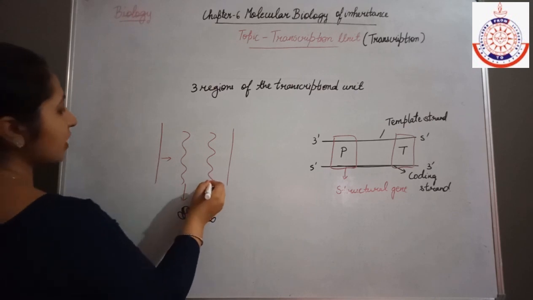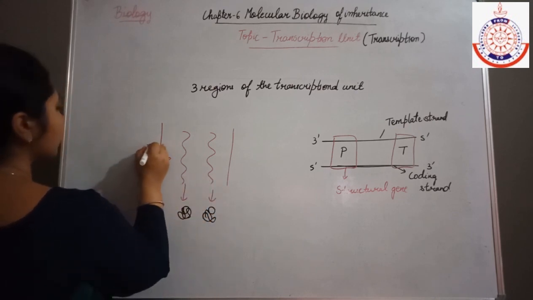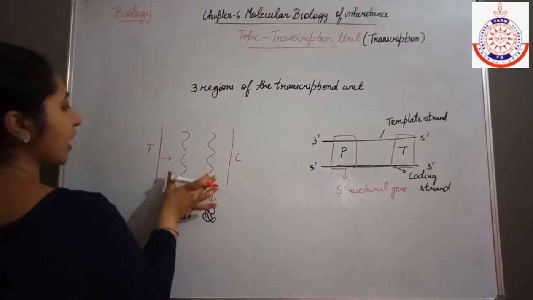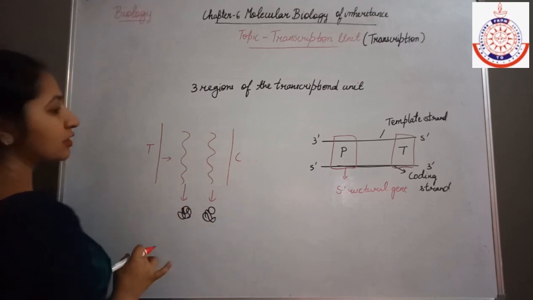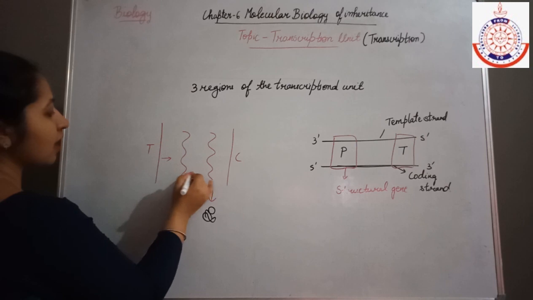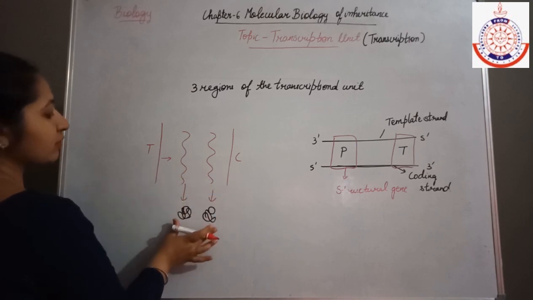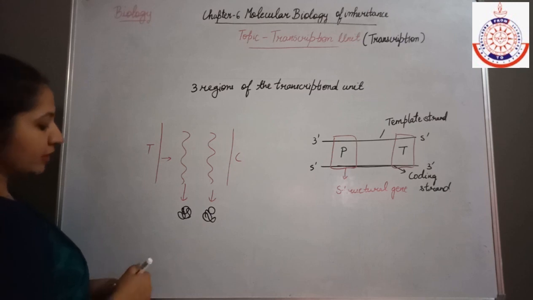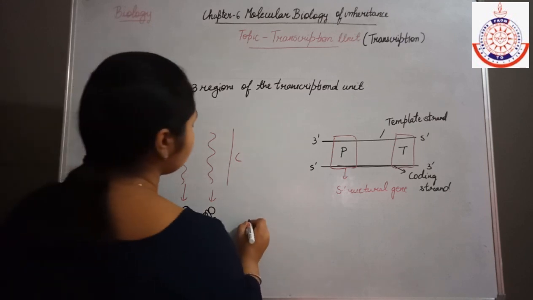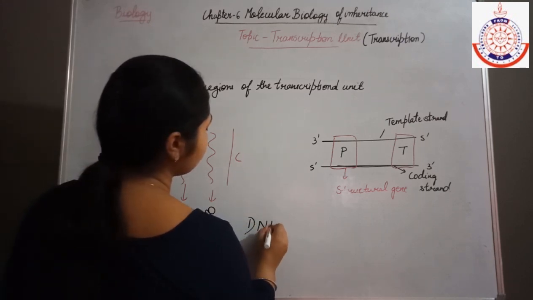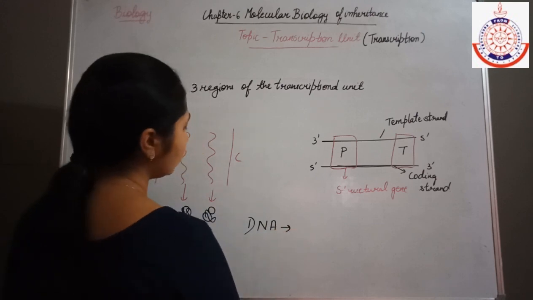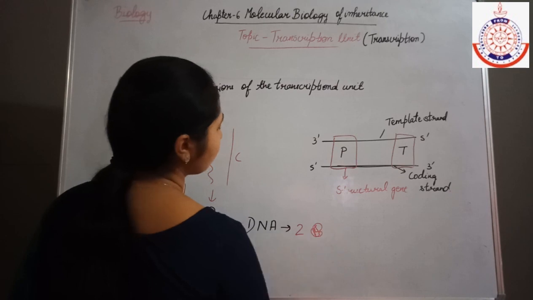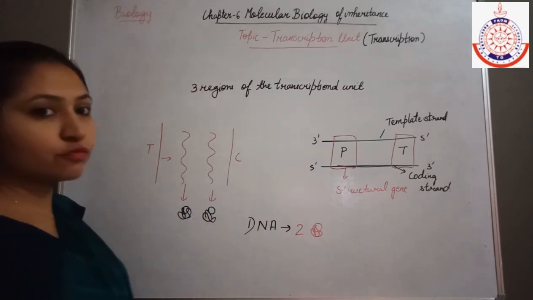Okay, these are the RNA molecules. Suppose this is the template strand and this is the coding strand, and if both these strands transcribe to form RNA molecules, then they will form their protein molecules. Means from one DNA molecule, two protein molecules are formed.